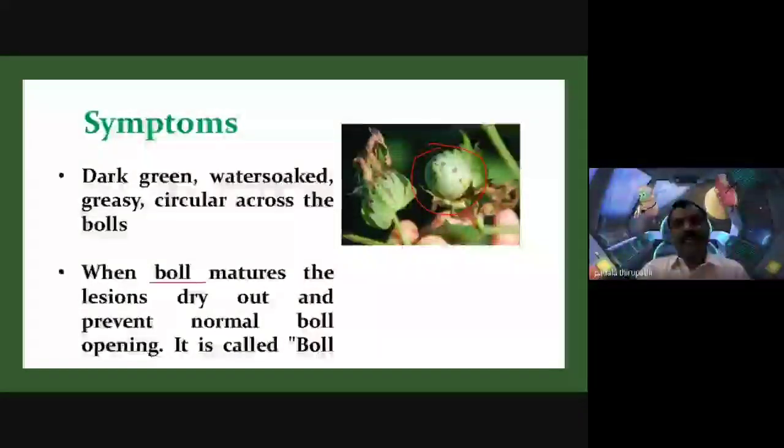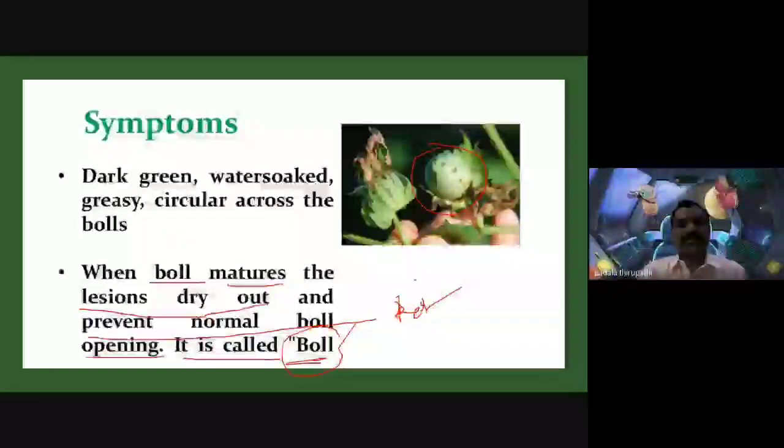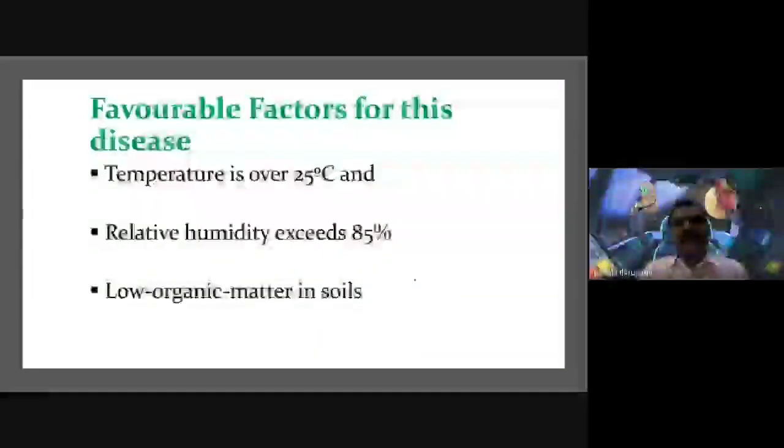When the cotton bolls are at the mature stage, the lesions dry out and prevent normal boll opening. So it is called boll rot. Then what are the favorable conditions for the disease?